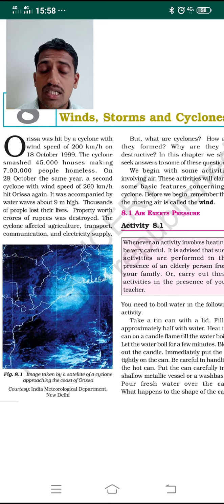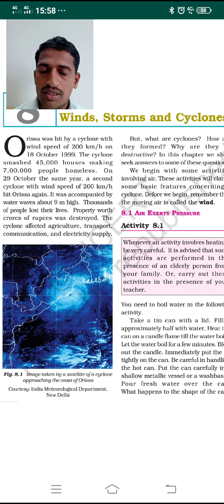The cyclone smashed, that is, damaged property. 45,000 houses were smashed and around 7 lakh people became homeless. They lost their houses, such was the tremendous speed with which the wind hit the coast.